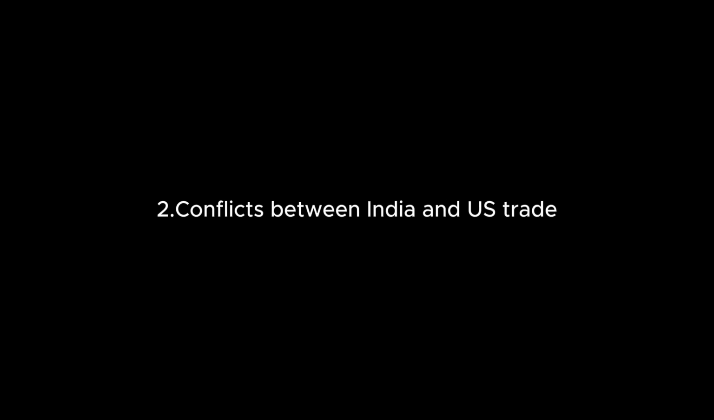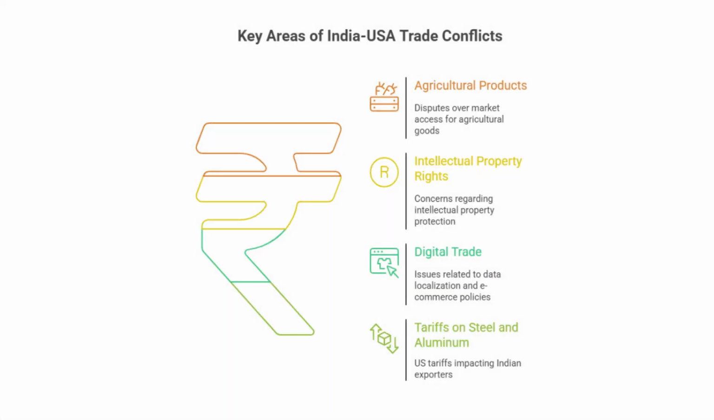Second is the conflict between India and US trade. Key areas of conflict are agriculture products. It is the main conflict in agriculture products.